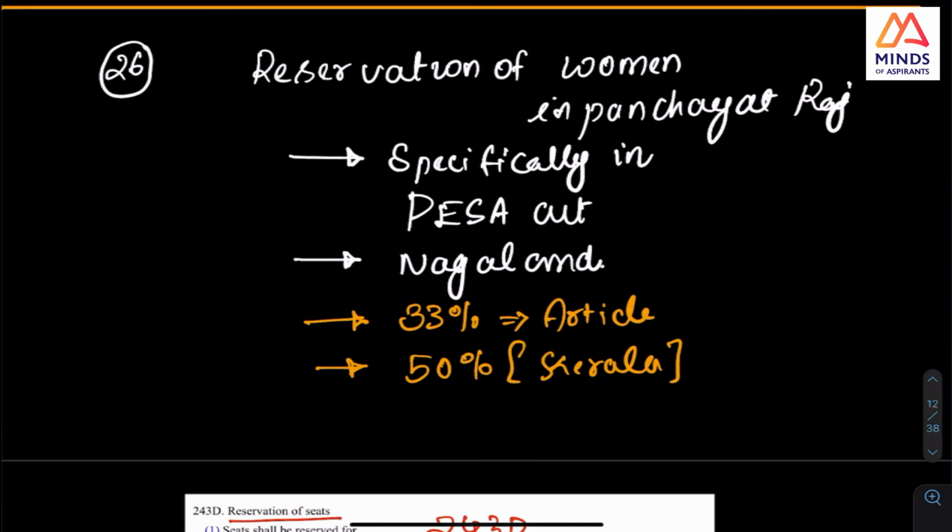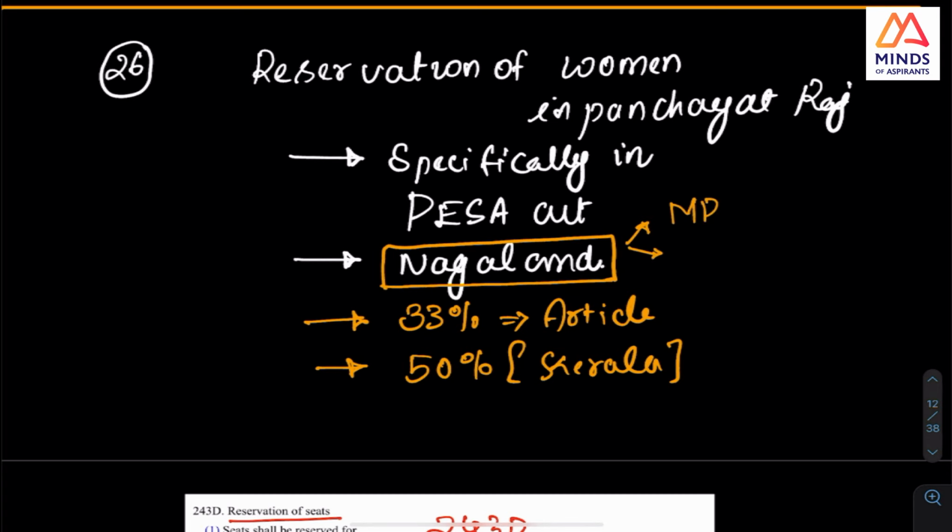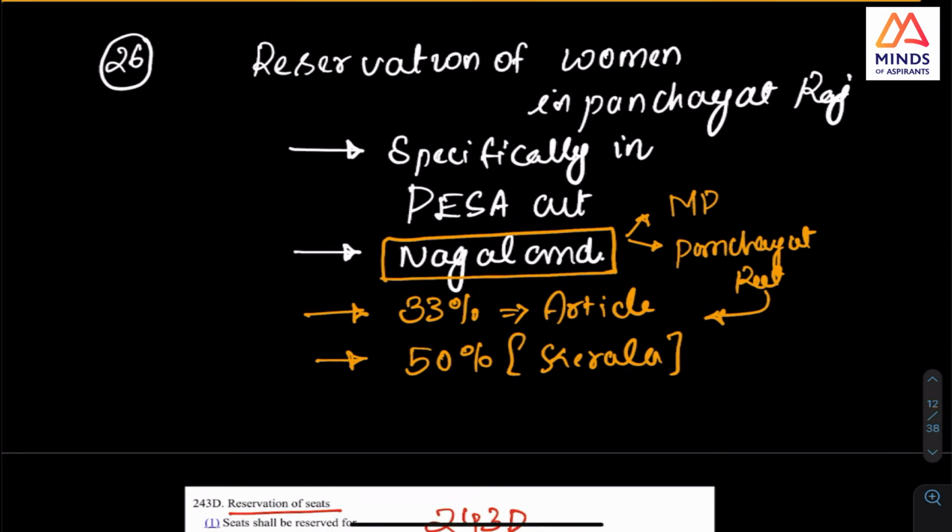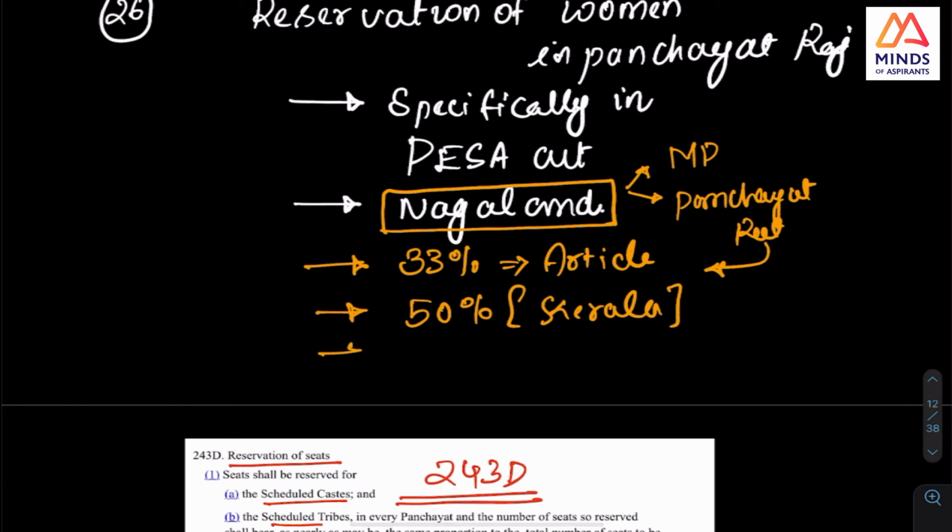But why I specifically have this scheme is that this article is that in Nagaland, so this was the point. In Nagaland, I think first time an MP was elected. And in Panchayat Raj, they have given this, or I think they are going to implement this 33% reservation. This was earlier in news, so I remember this news when this was announced.